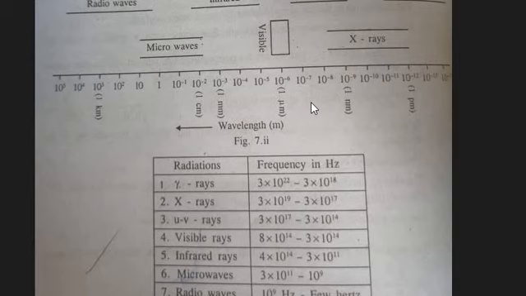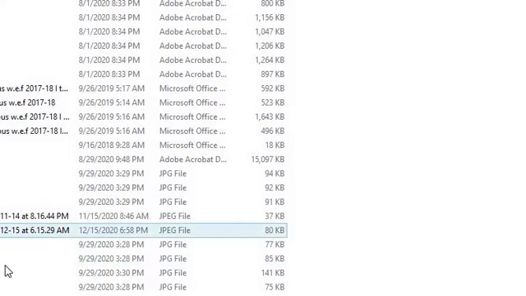See here, I am having a diagram of the electromagnetic spectrum. In the electromagnetic spectrum we have radio waves, infrared, ultraviolet, gamma rays, visible, X-rays, microwaves, and here I am showing you the range in which they exist and their frequencies. I told you this in the last class only.